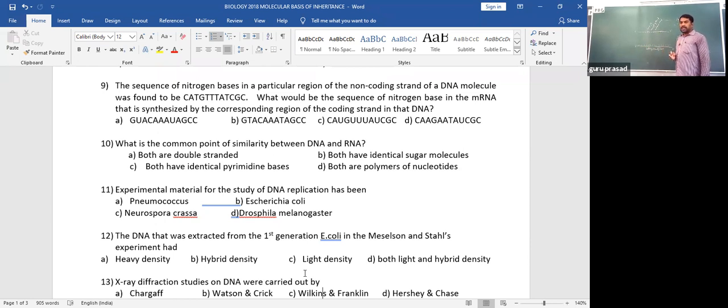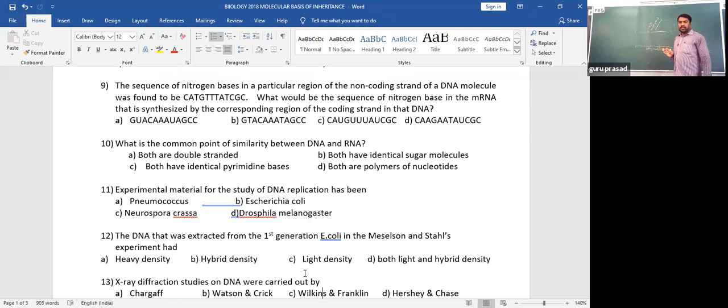So mRNA should not be synthesized on the coding strand, because if it does so, it obtains complementary, opposite nitrogen bases. That is not the codes. Whatever is present here are the codes, and we require the same codes. So mRNA has to be synthesized on the template or anti-coding strand, because here the codes are opposite to the coding strand. When mRNA is synthesized according to complementary nitrogen base pairing, ultimately we'll get the same codes that are present in the coding strand.